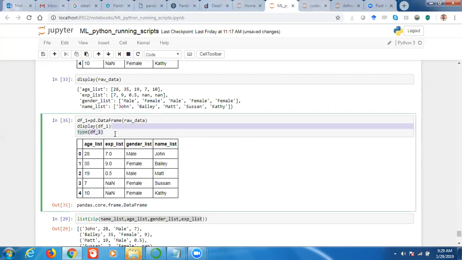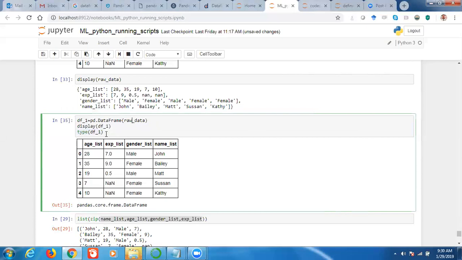Till now, we have not used any other arguments. We have just used only the argument data while creating the data frame, right? So now let us see how we can use the other arguments.